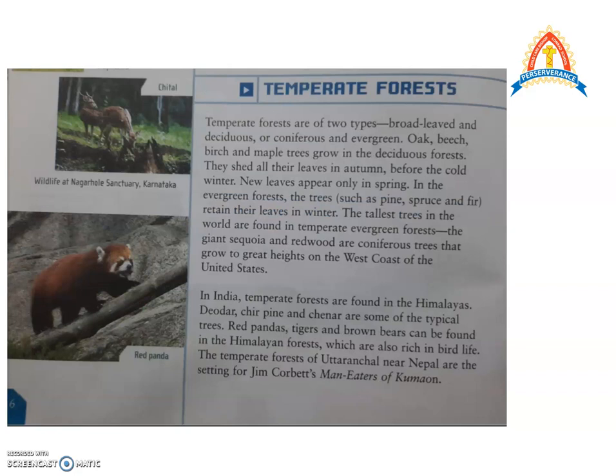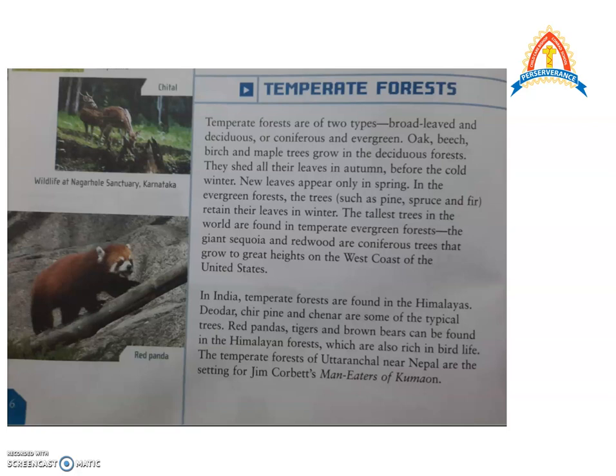The next type of forests are the temperate forests. Now these can be two types, the broad-leaved and deciduous or the coniferous and evergreen. The broad-leaved and deciduous are found in the areas which are a little warmer, and the coniferous or evergreen are found in areas that are cold. Oak, beech, birch and maple trees grow in the deciduous forests, and they shed all their leaves in autumn before the cold season, before the winter season, and new leaves then appear when the spring season starts.